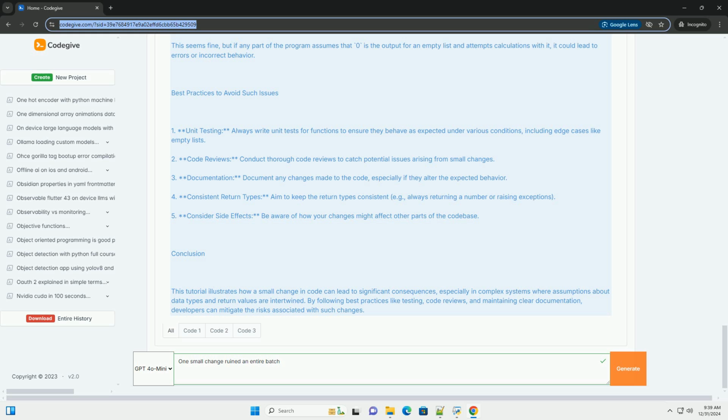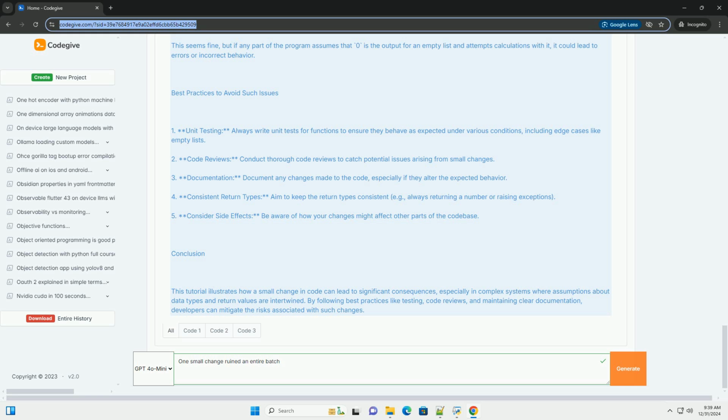Illustrating the impact. Let's modify a downstream function that uses the average. Python. def display_average(average): if average is None: # now checks for None instead of 0, print("No average available"). else: print(f"The average is {average:.2f}"). Example usage. numbers = []. average = calculate_average(numbers). display_average(average). Result of the change.